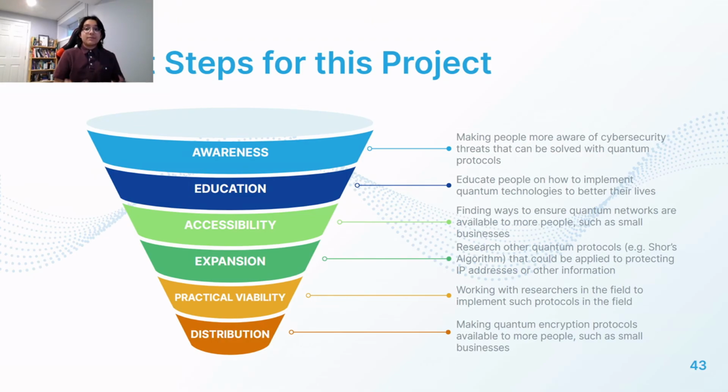Then expansion. Expansion consists of researching other quantum protocols, such as the famous Shor's algorithm, that can be used to protect IP addresses or other information. And then practical viability, which consists of working with researchers in the field to implement these protocols in the field. And finally, distribution, which is actually making these encryption protocols available to more people, for example, small businesses, as we mentioned previously. If these steps are taken, and the code that we've written and the programs that we've made are elevated such that they can be applied on a global scale, we believe that we can create real global change in terms of cybersecurity.